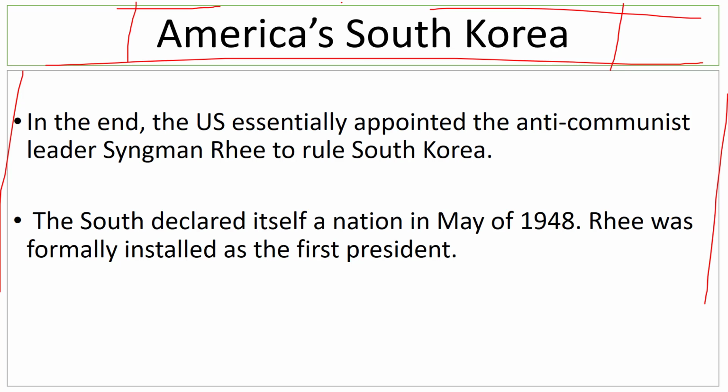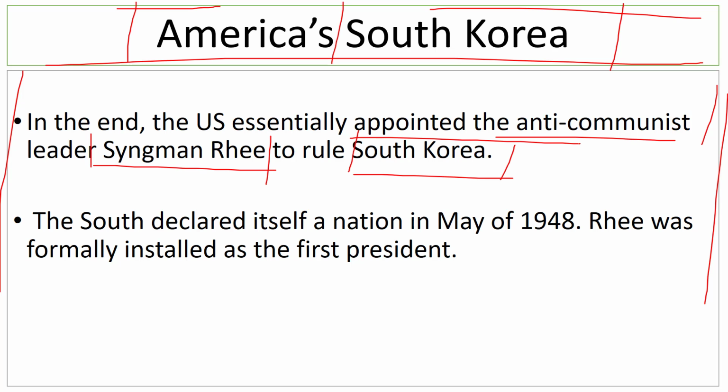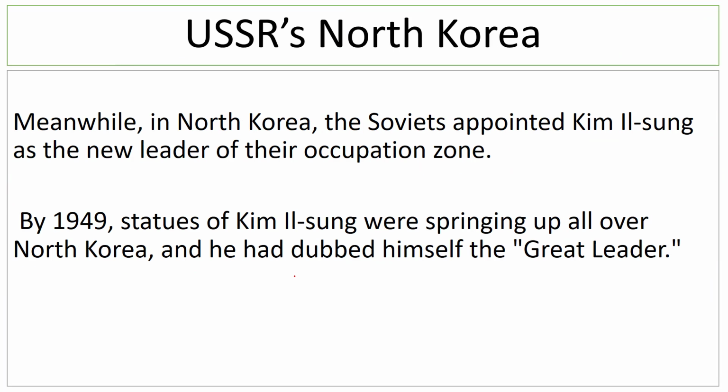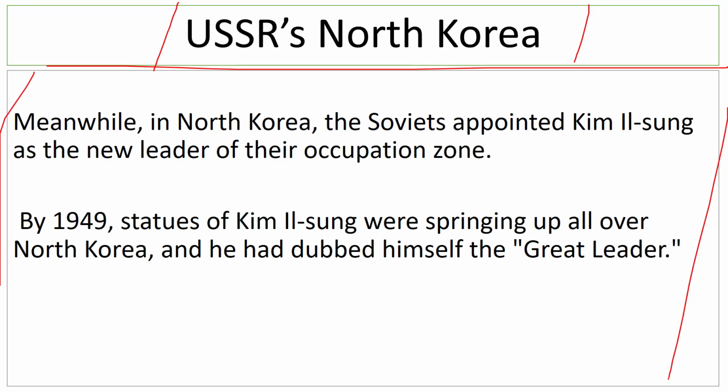In America's South Korea, US essentially appointed the anti-communist leader Syngman Rhee to rule South Korea. Again, he wasn't democratically elected. He was just pretty much placed over there because he was given the task of fighting against the communist propaganda, which was very strong at that time. The South declared itself a nation in May of 1948. Rhee was formally installed as the first president of South Korea. And in USSR's North Korea, a dictator was installed as the supreme leader.